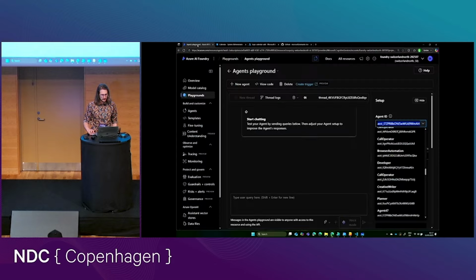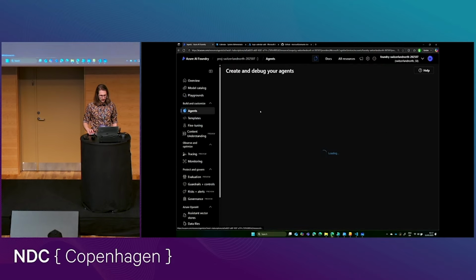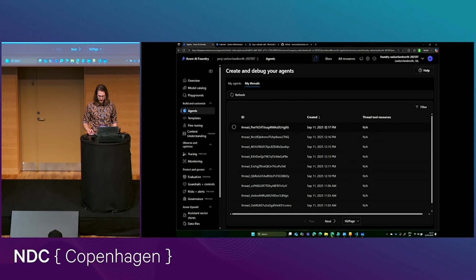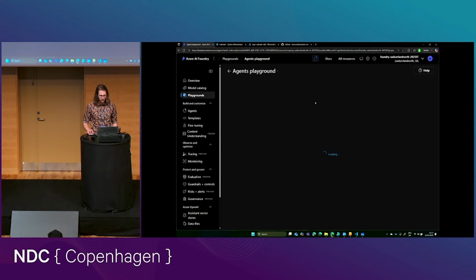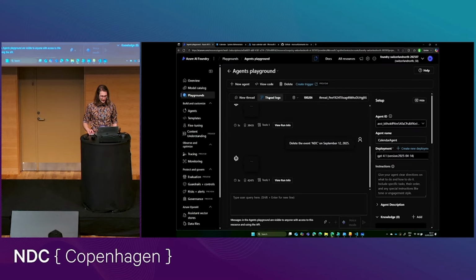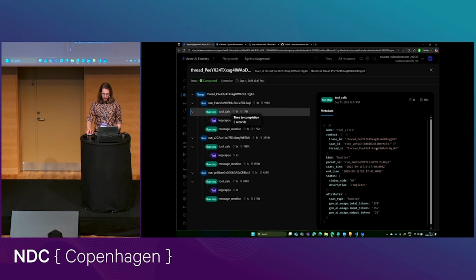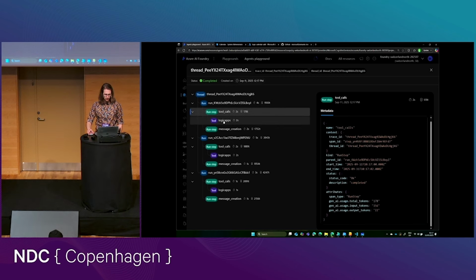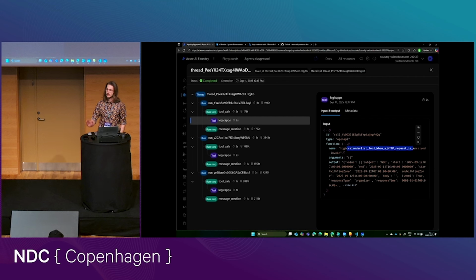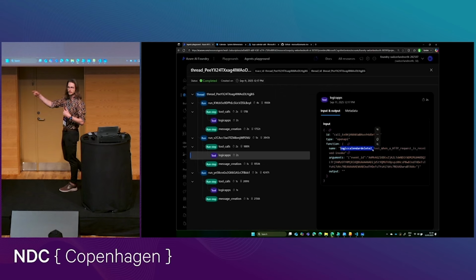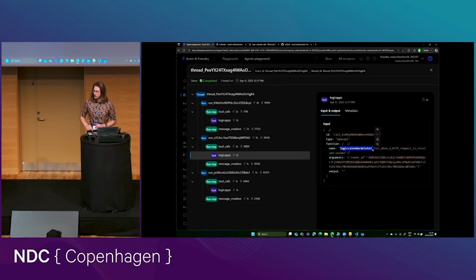And if we wanted to, we could go into the thread here. This is the one, 12.17, that we just created. We could open this up and do a little bit of analysis as to what actually happened. So we can see here, okay, that was a tool call. We can see what we did. We called this particular logic app here. List calendar events is this logic app. And then we called this logic calendar delete tool twice, right? Because once for each of the events that it needed to delete. So we also have very good visibility into what's actually happening under the hood here.